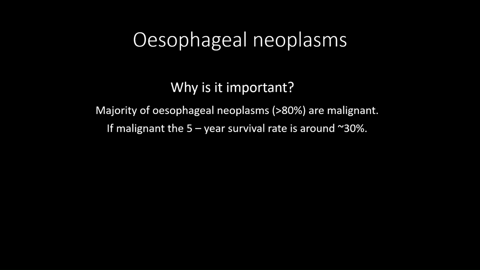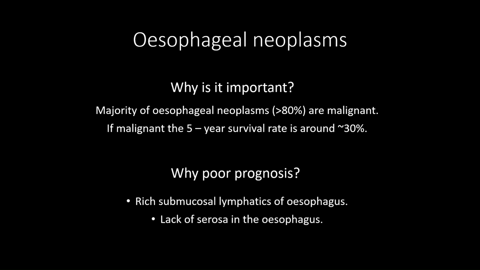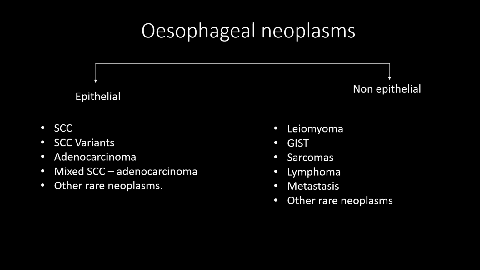So esophageal neoplasms, are they important? Well, the majority of the esophageal neoplasms are malignant with usually poor prognosis. So it is imperative that we recognize and diagnose this condition as early as possible. So why does it have such poor prognosis? Well, mainly due to the presence of rich submucosal lymphatics, which favors early metastasis, and there is a lack of serosal layer in the esophagus, which favors early dissemination.